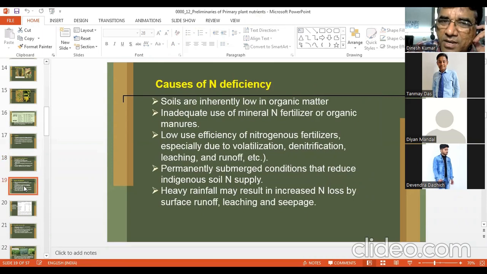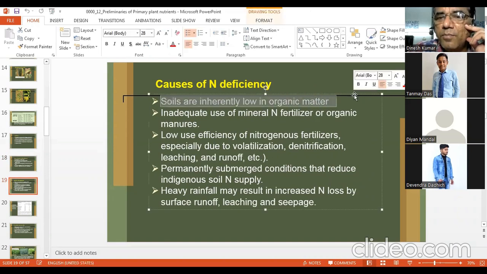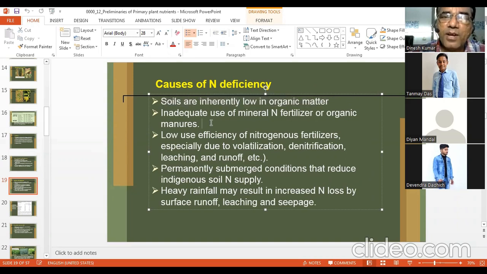Now, causes of nitrogen deficiency. What are the reasons? Soils may be inherently low in organic matter. By default, soils are low in organic matter, and you know, regarding nitrogen availability, 95% of the nitrogen in soil is organic nitrogen. So organic matter has great value in nitrogen management.